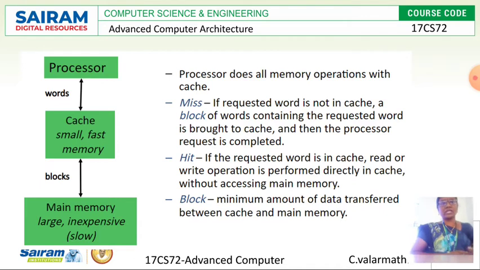From the processor registers to cache memory, the address and the data are referenced with words. Then from cache to main memory, it is referenced with blocks, because main memory consists of a number of fixed-size blocks, that is, pages. So the relation is very important. From processor register to cache, it is words. From cache to main memory, it is blocks.